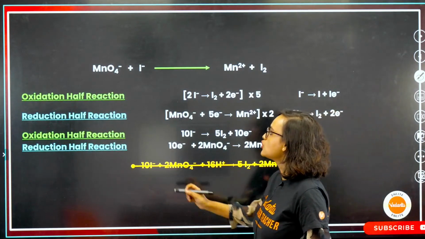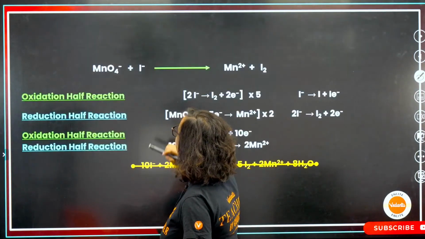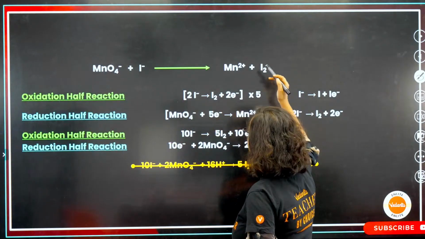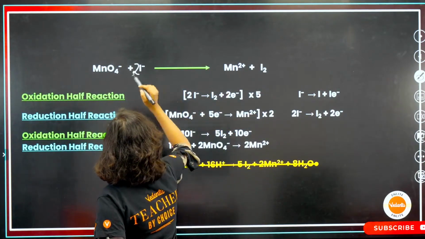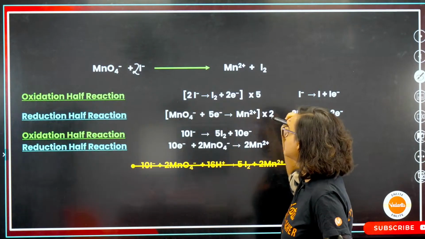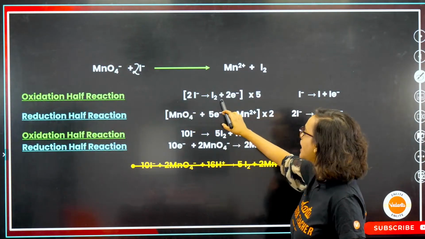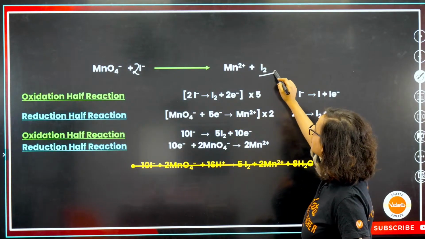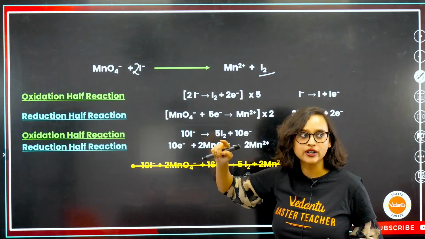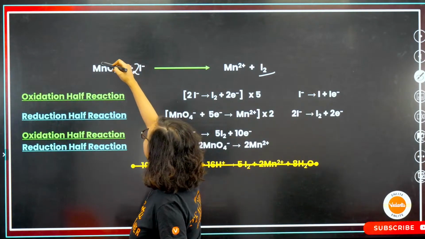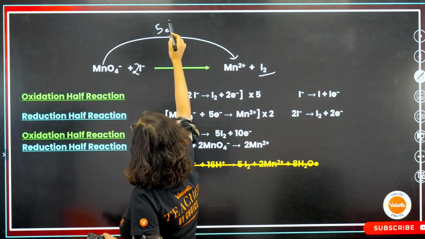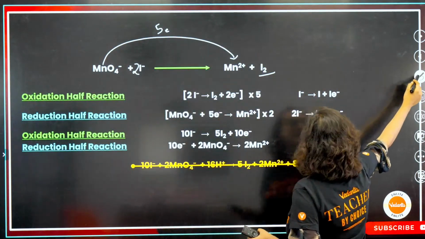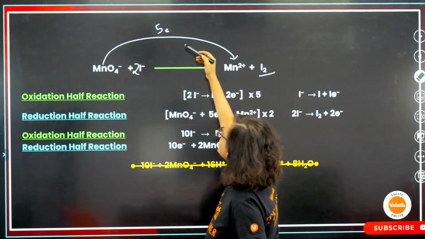Very easy. So MnO4 minus plus I minus gives Mn2 plus plus I2. An easier way would be to write 2I minus giving I2, that means 2 electrons are there. Or you can also find it out from here to here. What is happening? 5 electrons, 5 is the difference, right guys?